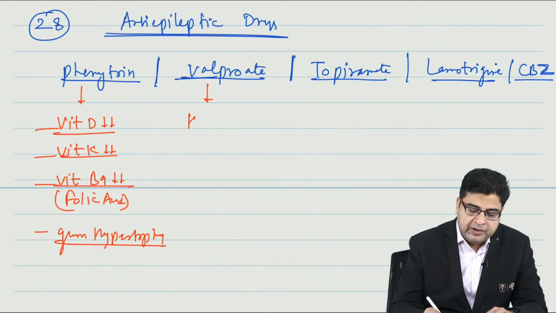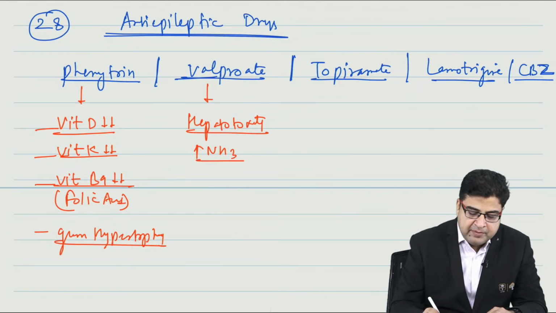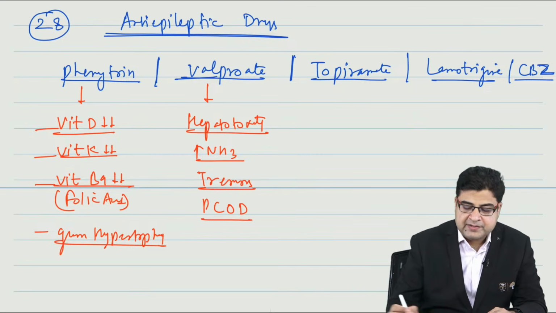If we talk about valproate, valproate is a drug which can cause hepatotoxicity as a side effect. This medicine can result in hyperammonemia. This medicine can result in tremors as a side effect. This medicine can result in PCOD as a side effect.